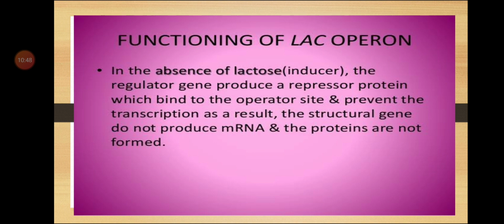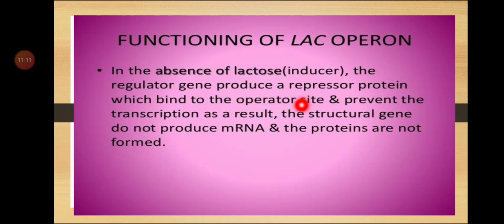Next, lactose acts as an inducer and binds to the repressor.